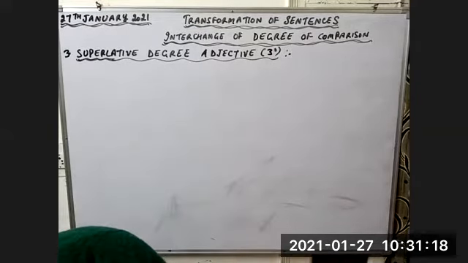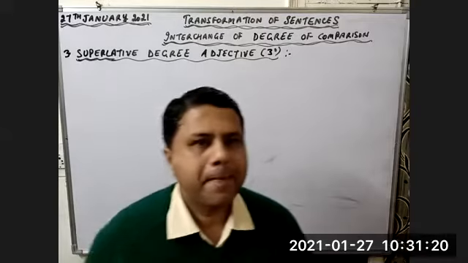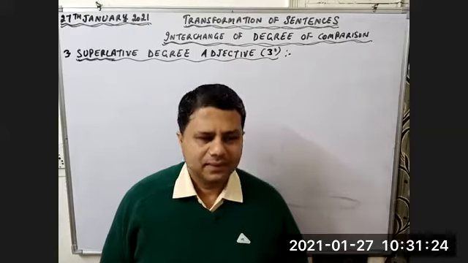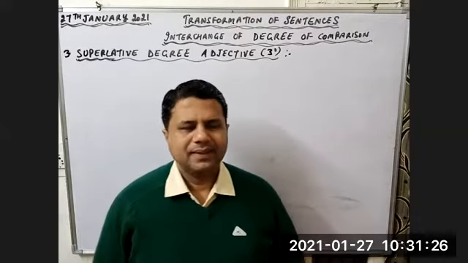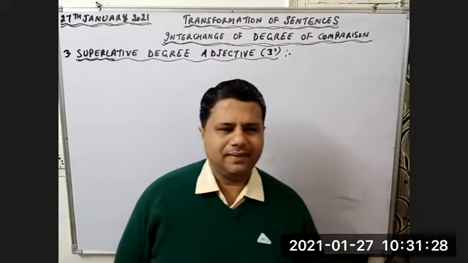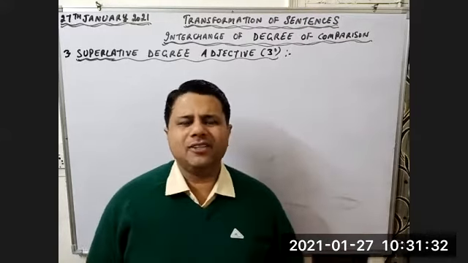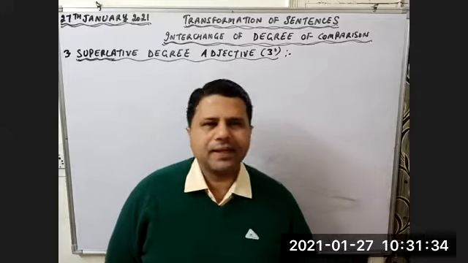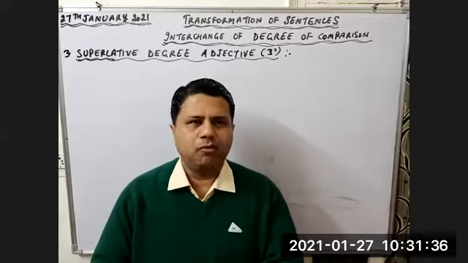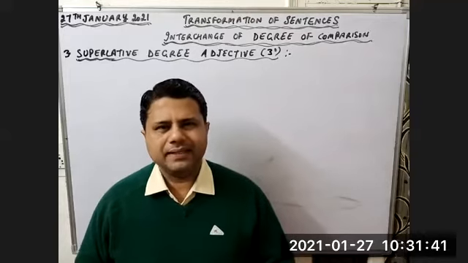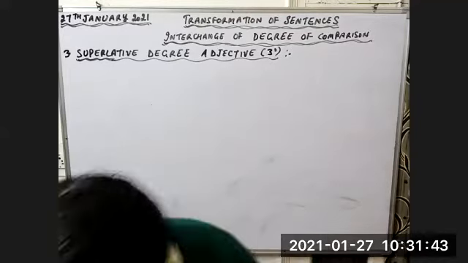Sir, in superlative degree of adjective, we use the third degree. In this, we are comparing many things. So one thing is compared with many. Yes. In superlative degree, children, there is also a comparison, but the comparison is not with one. One thing is compared with many others. Many other things, many people, many persons.